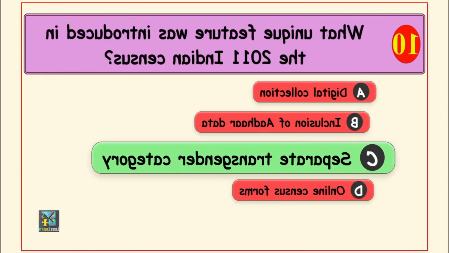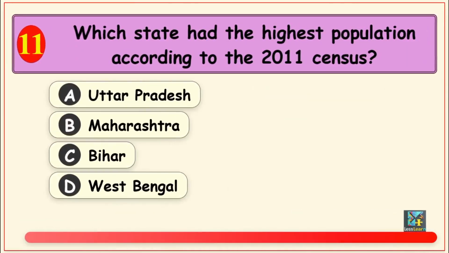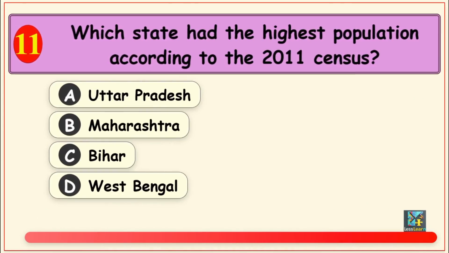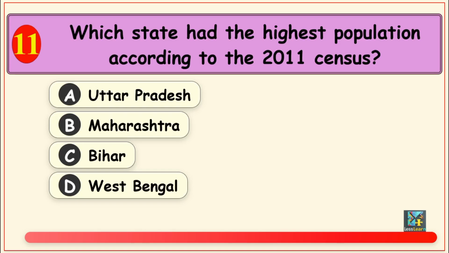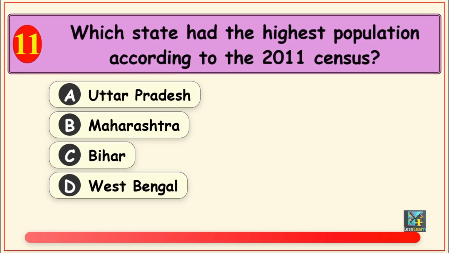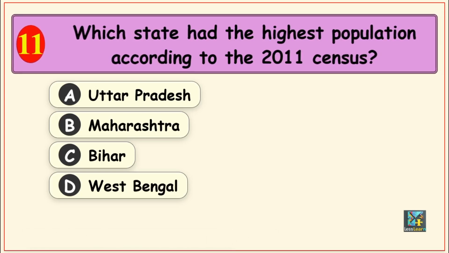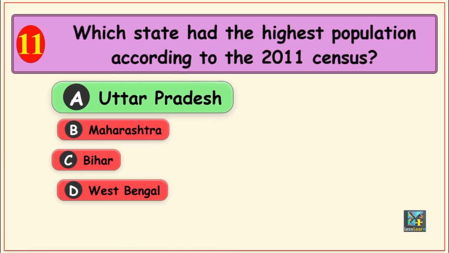Next question, which state had the highest population according to the 2011 census? Options are, Option A, Uttar Pradesh, Option B, Maharashtra, Option C, Bihar, and Option D, West Bengal. The correct answer is, Option A, Uttar Pradesh.